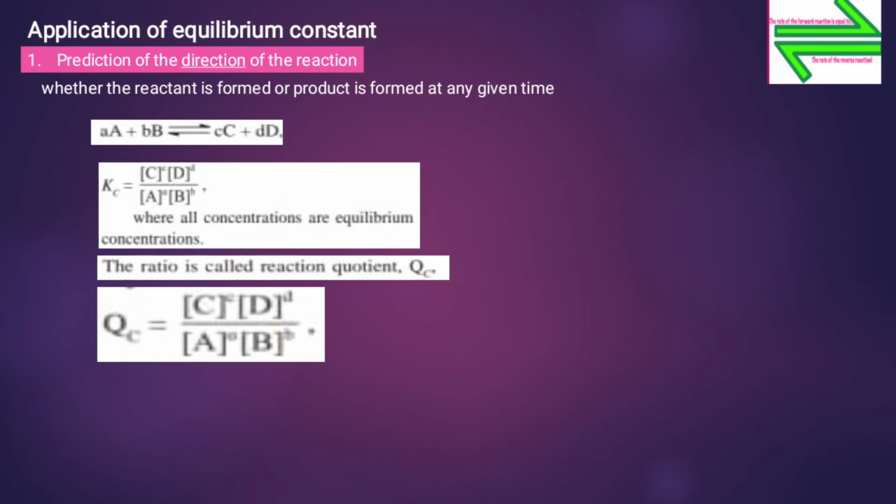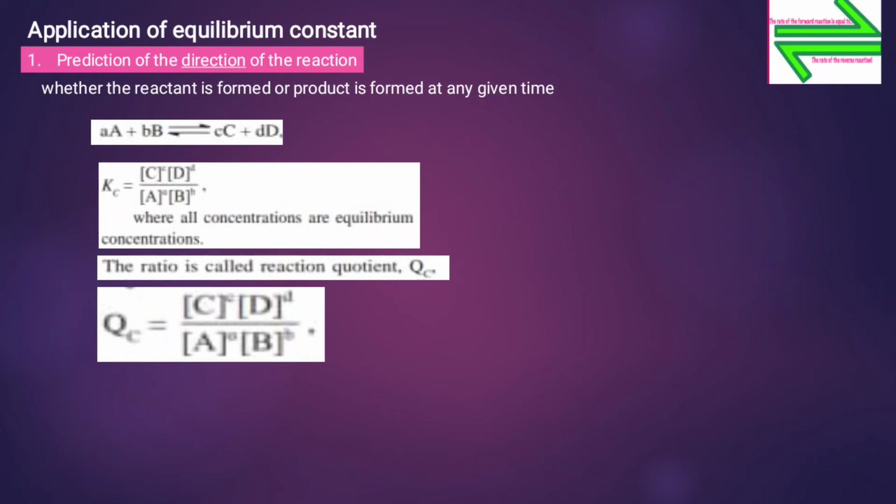Now let us see about the application of equilibrium constant. The first application is prediction of the direction of the reaction, that is, we are predicting whether the reactant is formed or product is formed at a given time. So see the reaction over here. Suppose aA plus bB reversibly gives cC plus dD.